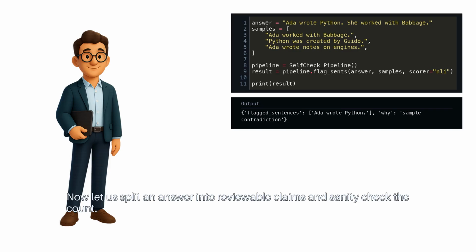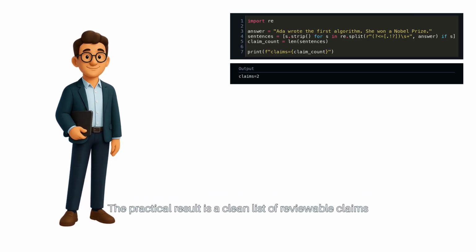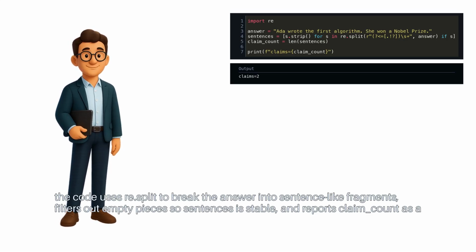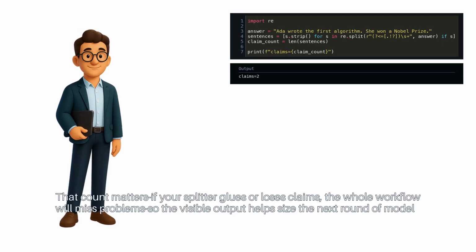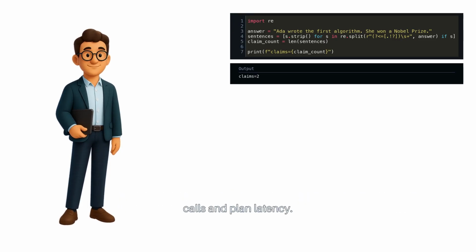Now, let us split an answer into reviewable claims and sanity check the count. This snippet turns one generated answer into the sentence units we will score later. The practical result is a clean list of reviewable claims. The code uses re.split to break the answer into sentence-like fragments, filters out empty pieces so sentences is stable, and reports claim count as a quick sanity check. That count matters. If your splitter glues or loses claims, the whole workflow will miss problems. So the visible output helps size the next round of model calls and plan latency.